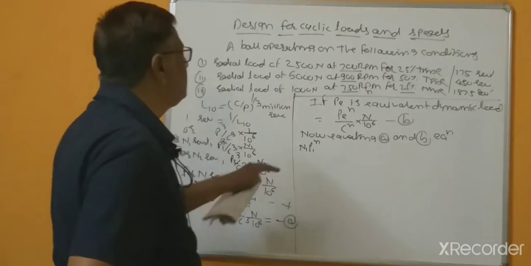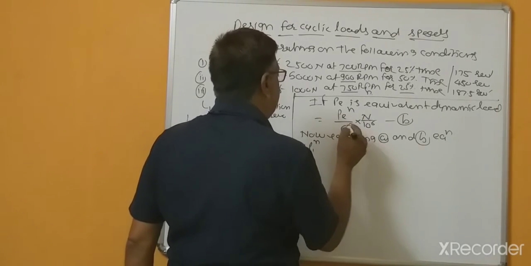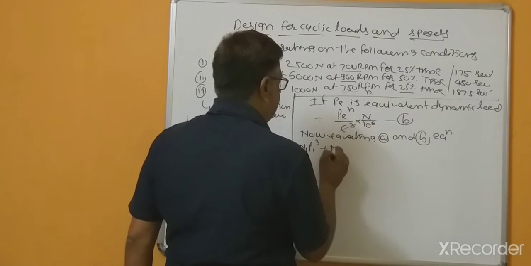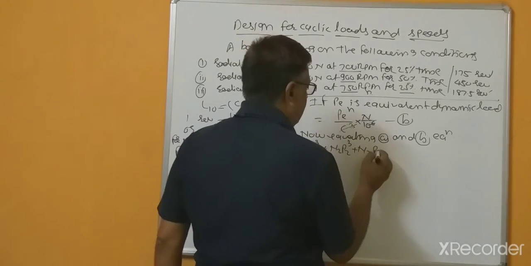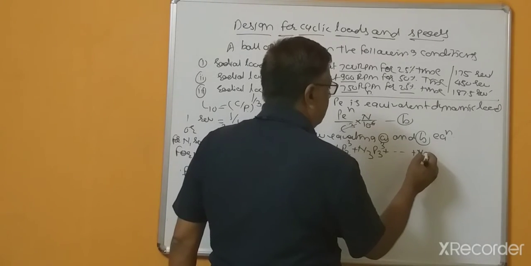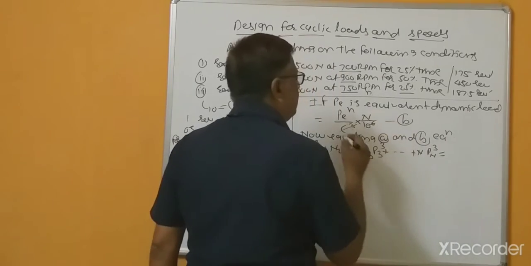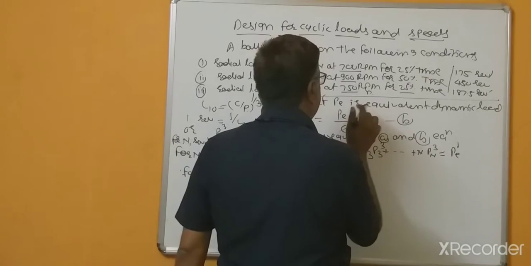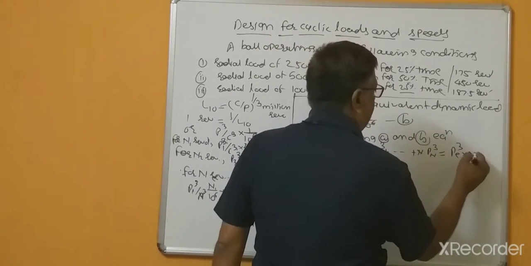So in this equation, the c raised to cube and the 10 to the power 6 will get cancelled, and what is remaining is n1 p1 cube plus n2 p2 cube plus n3 p3 cube plus so on up to n into pn raised to cube, equal to PE raised to 3 multiplied by n.